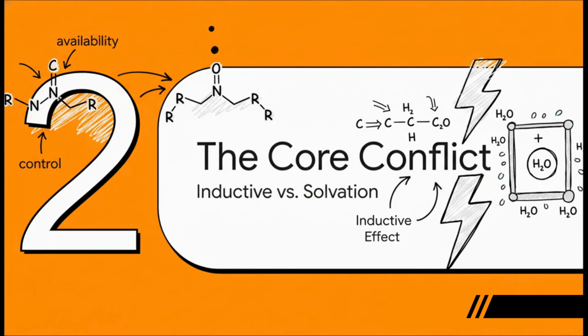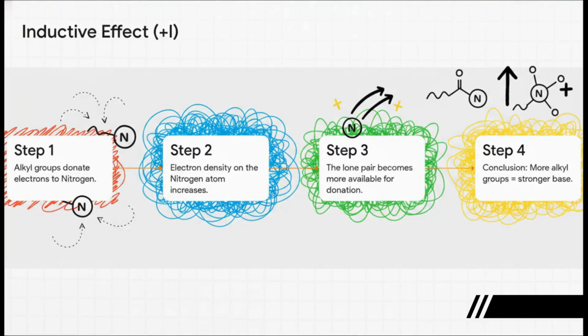Well, this is where the main drama unfolds. It's a total tug-of-war inside the molecule between two powerful competing forces, the inductive effect and the solvation effect. Understanding this battle is the key to everything. Let's break them down. First up, the inductive effect. You can think of alkyl groups, like methyls and ethyls, as really generous friends. They are electron donating. They essentially push their electron density towards the nitrogen atom. This makes that nitrogen super electron rich, which in turn pushes that lone pair out, making it way more available for a proton to come and grab it.